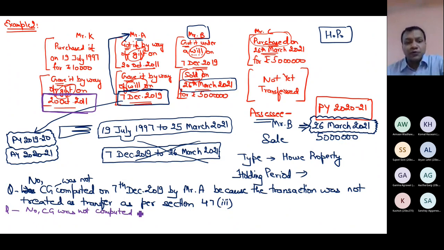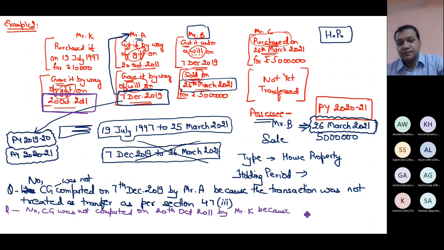Capital gain was not computed on 20th October 2011 also, when it changed legal owners by Mr. K, because same reason, the transaction was not treated as transfer.